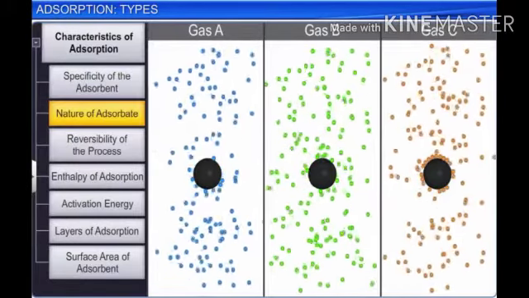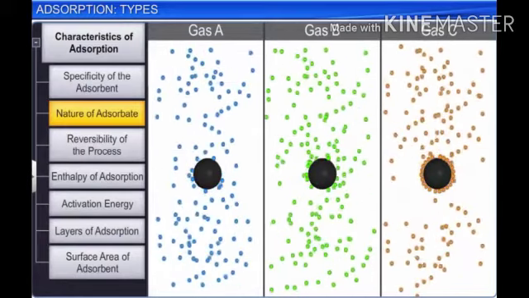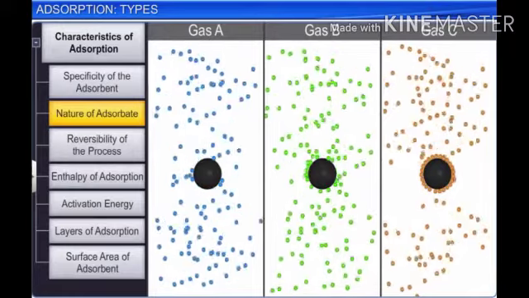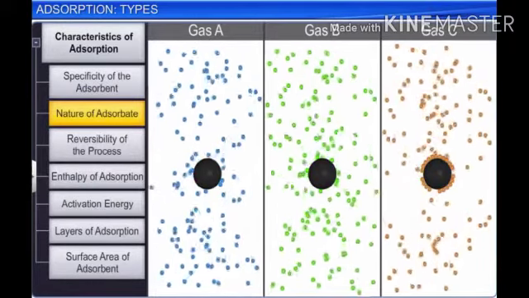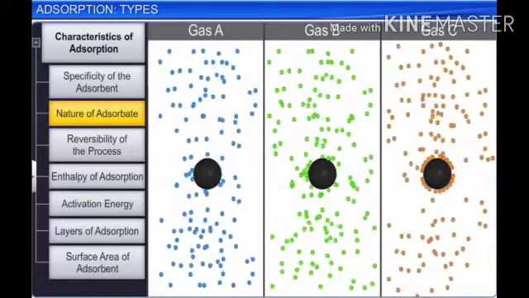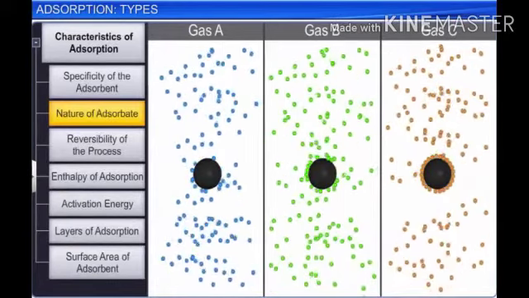The amount of gas adsorbed by the adsorbent also depends upon the nature of the gas or adsorbate. Different gases are adsorbed to different extents by the same adsorbent at the same temperature.